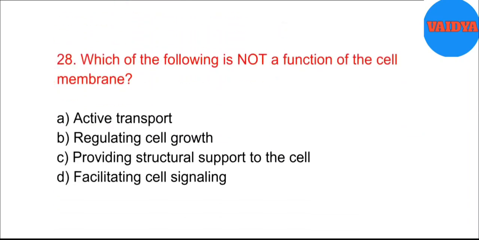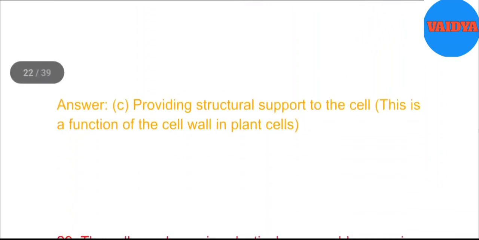28. Which of the following is not a function of the cell membrane? A. Active transport. B. Regulating cell growth. C. Providing structural support to the cell. D. Facilitating cell signaling. Answer. C. Providing structural support to the cell. This is a function of the cell wall in plant cells.